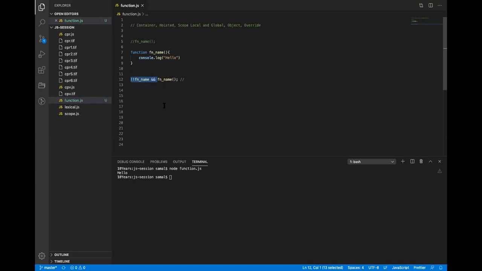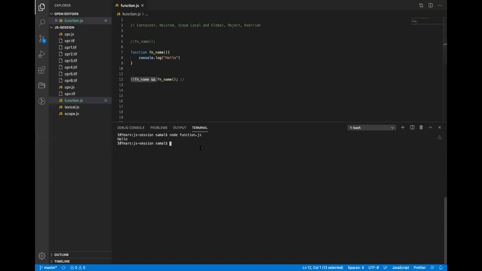There is one more check we add for functions. When we do a typeof on this, what is the output it shows? It will give an object.